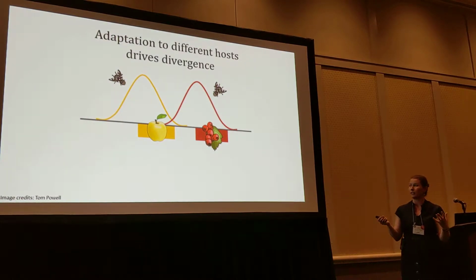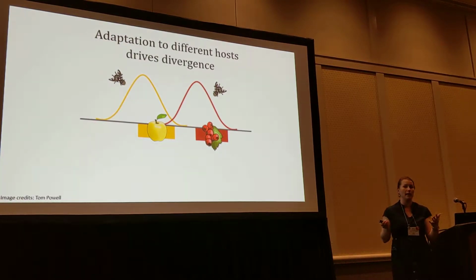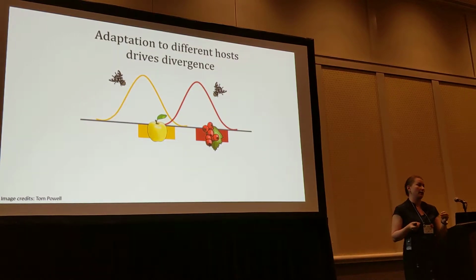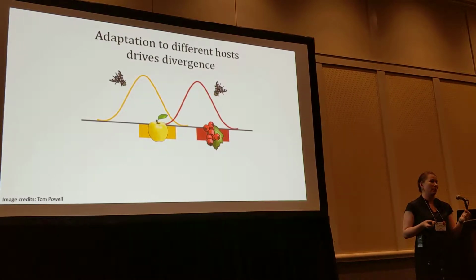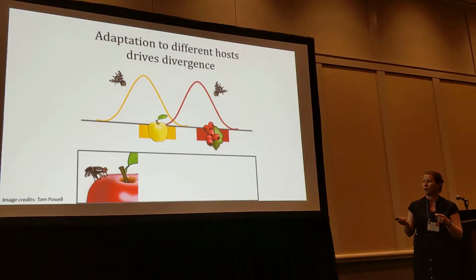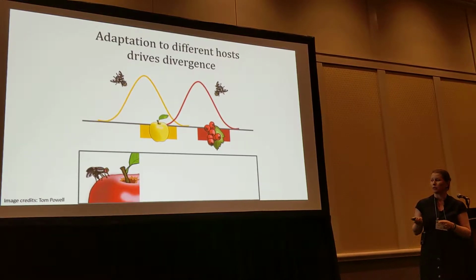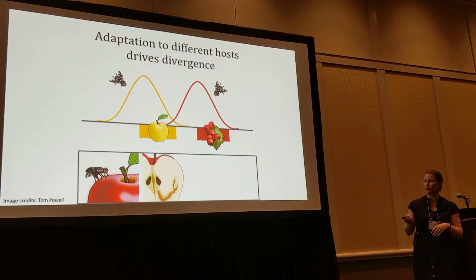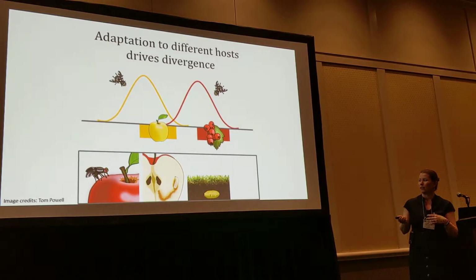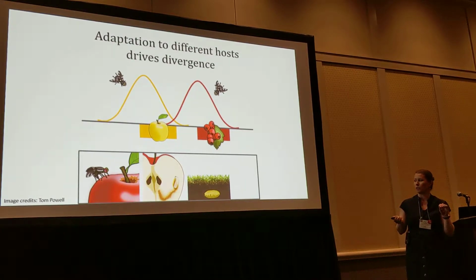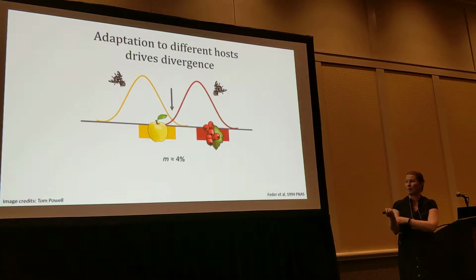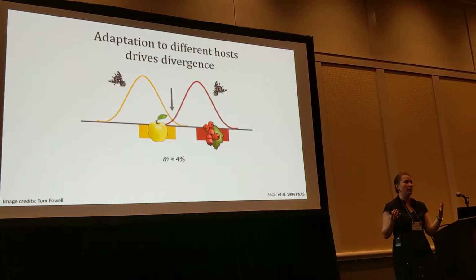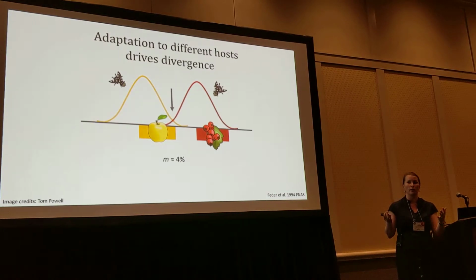And the differences between these flies is driven by adaptation to these different host fruits, in large part because the fly life cycle is under strong selection to be matched with the timing of its fruit. So the fruit's important for mating and oviposition. Females deposit their eggs inside the fruit. That's where larvae develop. Then they emerge and go through their pupal stage in the soil, and then eclose later as adults. And because of these differences in phenology, there's temporal isolation between the host races.